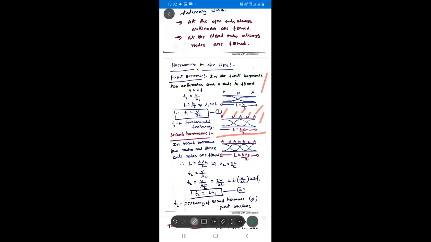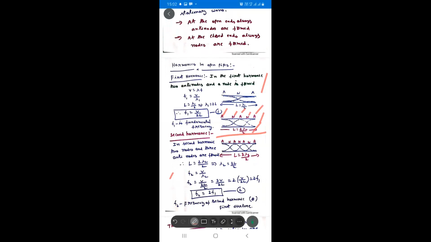In the case of the first, it is lambda 1 by 2. In the case of the second, the length L is equal to 2 lambda 2 by 2. Here lambda 2 is a suffix, just to differentiate the wavelength of the second harmonic from the first.